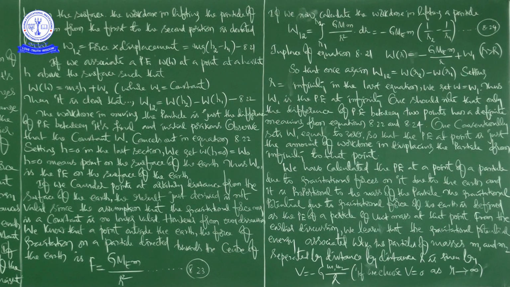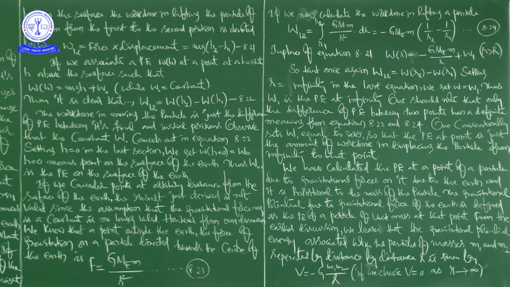Now, one conventionally sets W1 equal to 0, so that the potential energy at a point is just the amount of work done in displacing the particle from infinity to that point.